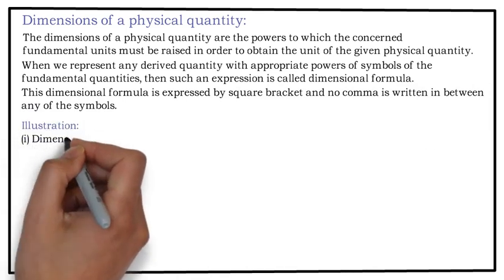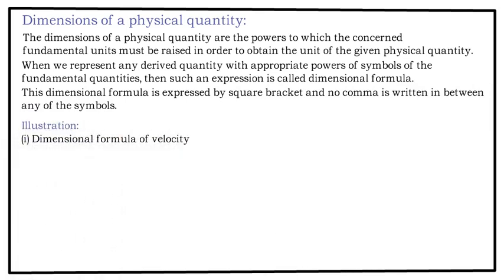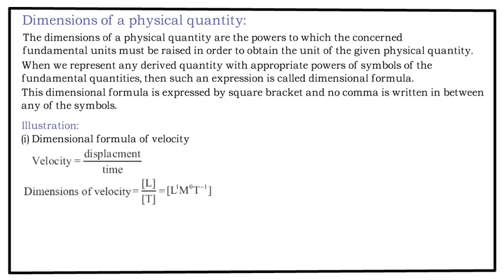Illustration. Let us obtain the dimensional formula for velocity. First you need to know the definition. Velocity is equal to displacement upon time. Now, the unit of displacement is meter, the unit of time is seconds. So, the dimension of velocity is square bracket L upon square bracket capital T. So, that goes up.